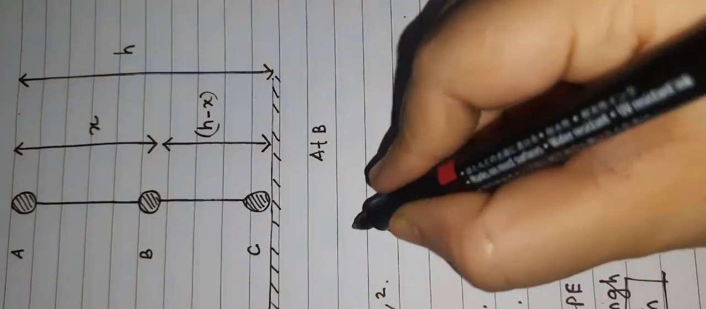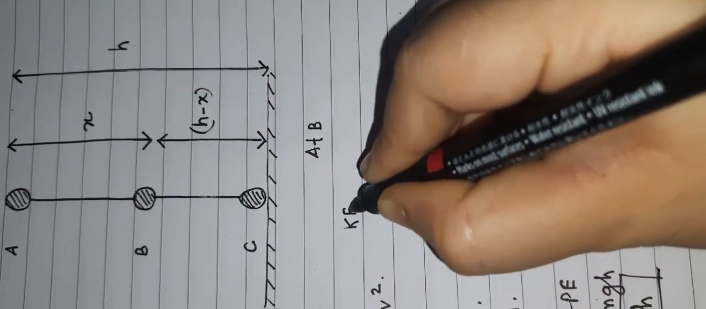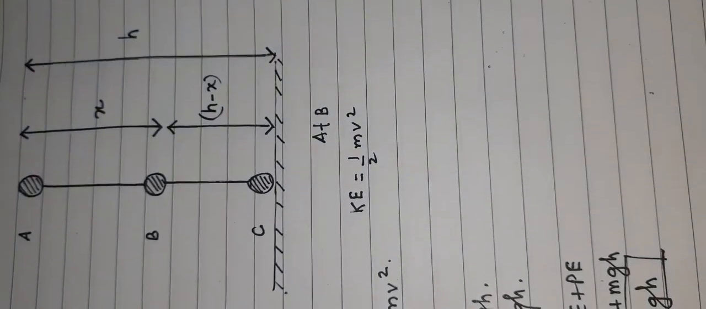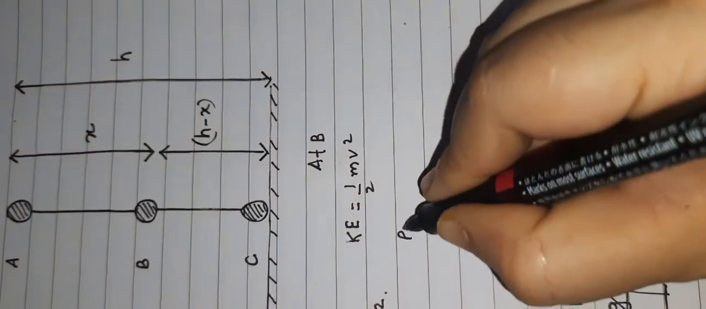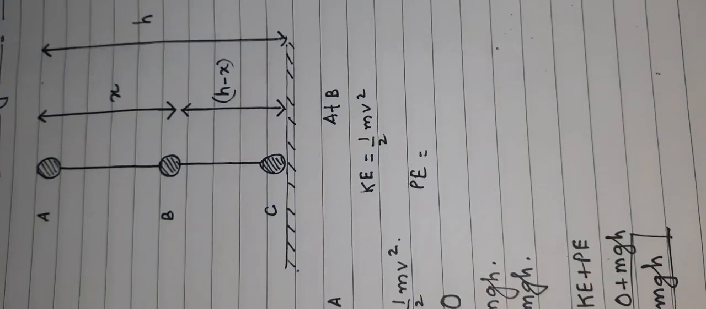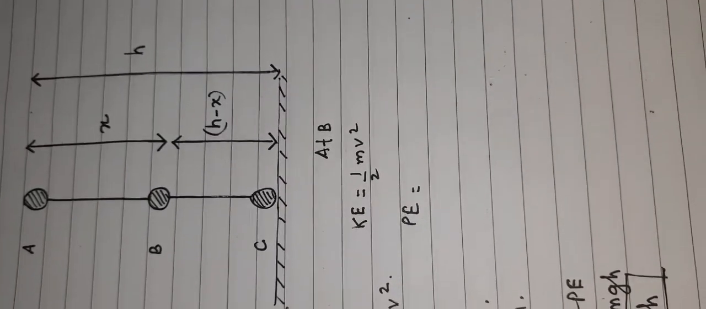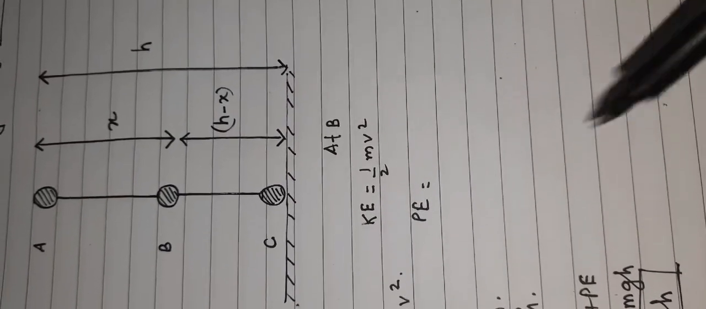Now let us talk about point B. In a similar way we will find out the kinetic energy and potential energy at point B also. The kinetic energy formula is half mv square, and the potential energy will remain PE. We are talking about the object kept at point B. Whenever we talk about potential energy, we have to take the displacement with respect to the ground, because we are taking gravitational potential energy.